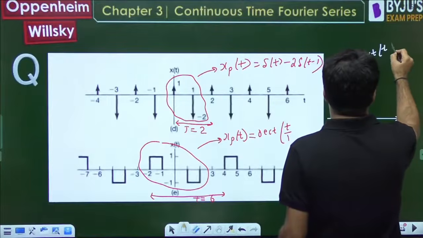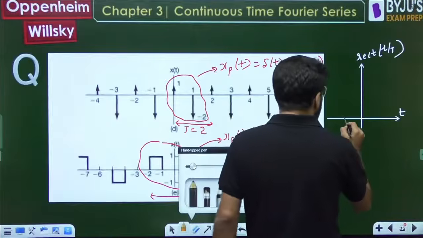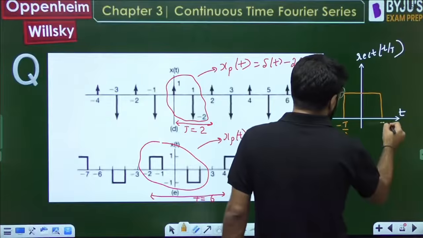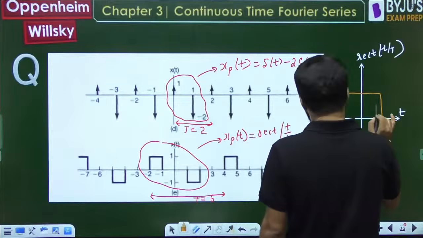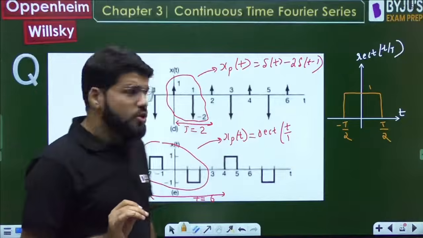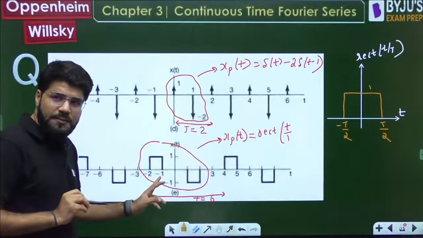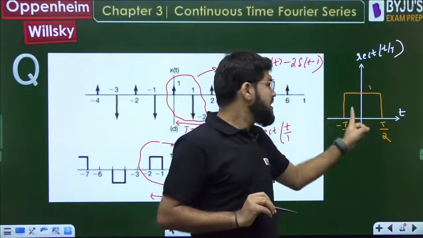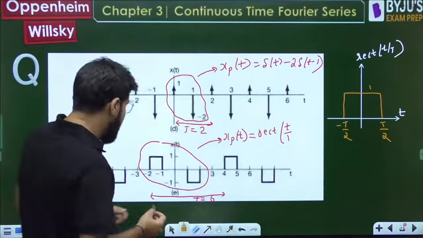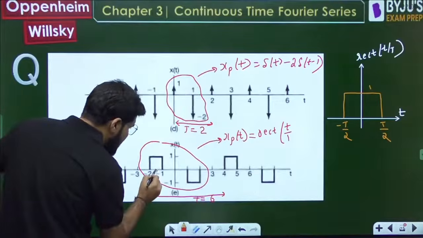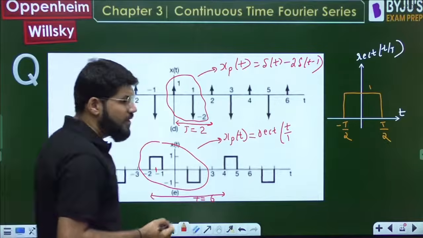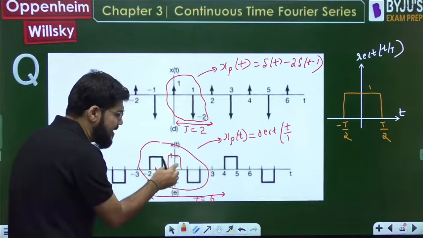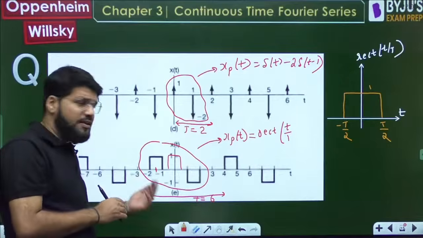So if I tell you rect of t by t, as I already told you, it is a rectangle whose total width is t, symmetrically located from -t by 2 से t by 2, having the amplitude 1. So this is a rectangle of width 1. I can use rect of t by 1, but the problem is rect t by t is centered at the origin. उसका center origin पे होता है. But this is centered at -1.5. If I only take rect t, -0.5 से 0.5 आना चाहिए. So this is like left shifted.